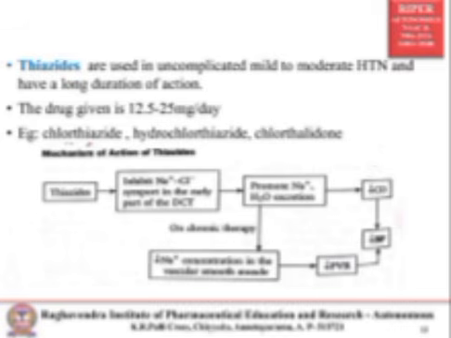Sodium is followed by water, so when sodium is excreted, water is also excreted from our body. In this way, excess water will be reduced, so that it directly reduces the blood pressure.